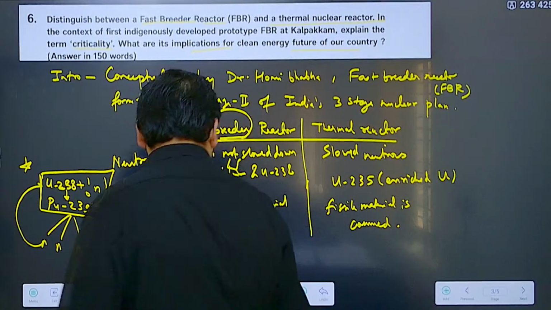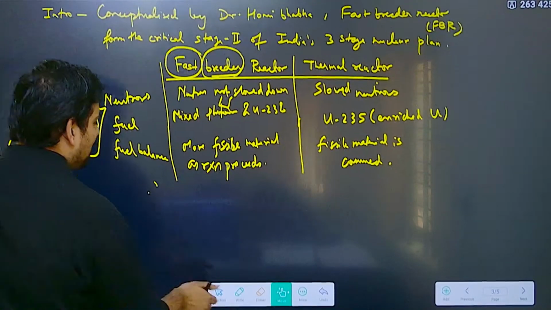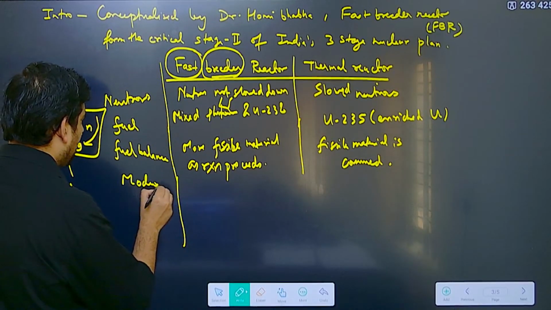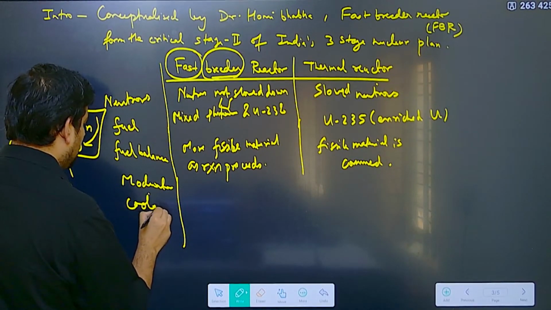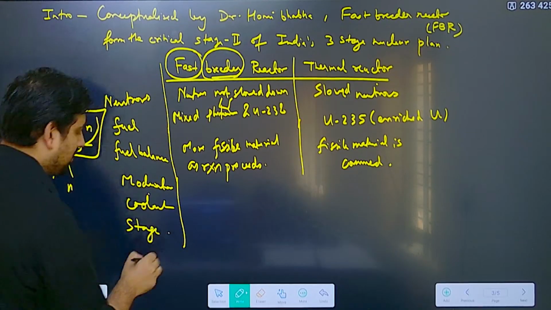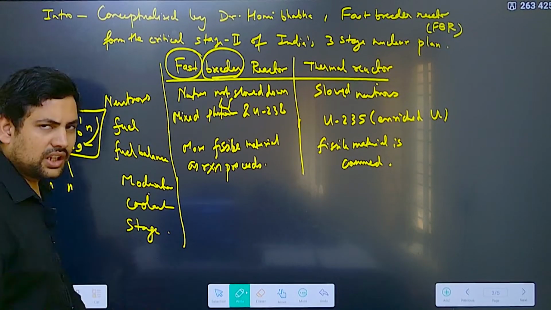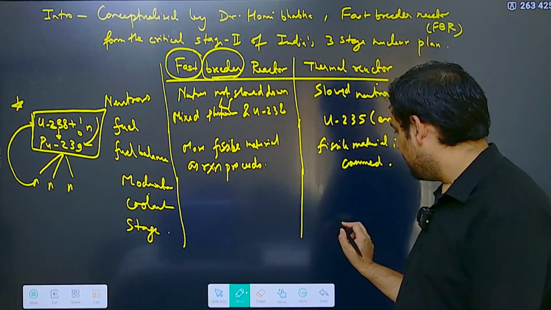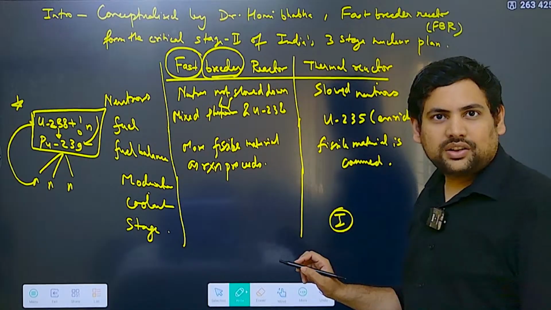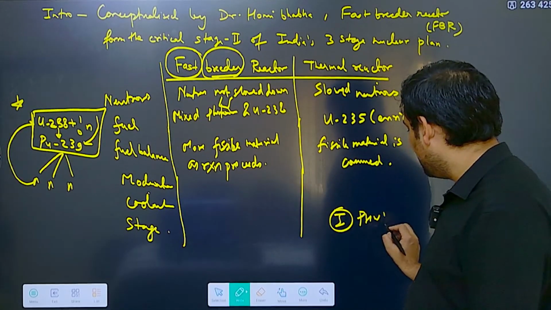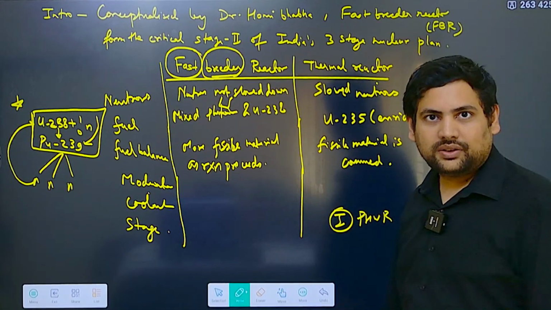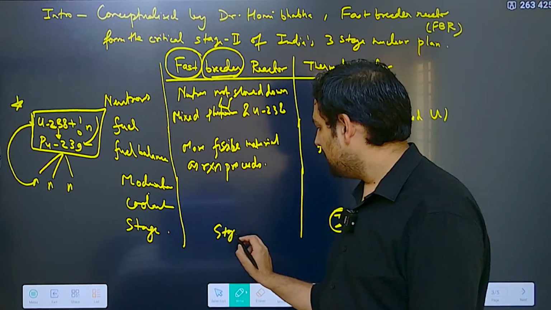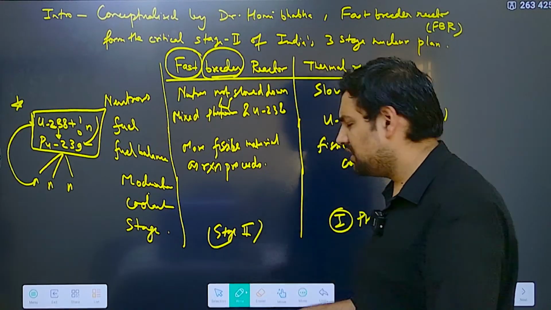Now you can put 1-2 more points, because in mains you have to put them: what is the moderator and what is the coolant. Then you can also mention the stage, that is, in which stage of our nuclear plan it is used. This is stage 1, correct? Stage 1 is mainly using pressurized heavy water reactors, thermal nuclear reactors. And this, as it is given in the question also, is stage 2.